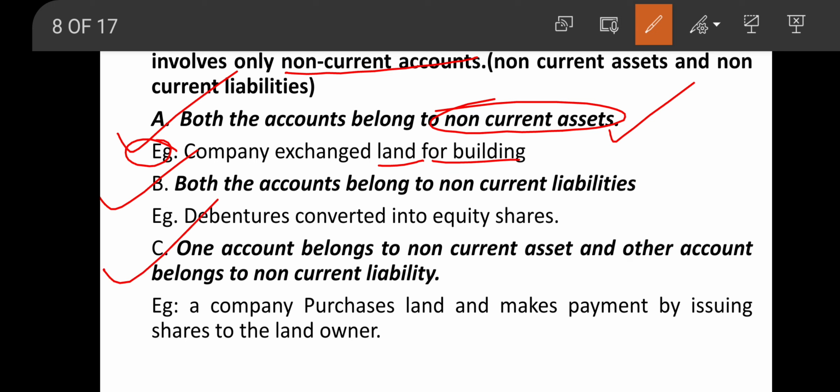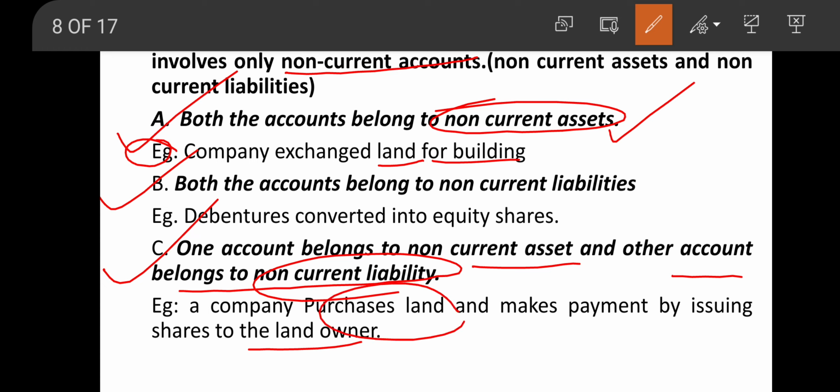Next, one account belongs to non-current asset and the other account belongs to non-current liability. A company purchases land and makes payment by issuing shares to the landowner. So in this case, land is a non-current asset and shares is a non-current liability. So one account belongs to non-current asset and one more item belongs to non-current liability. In this case also there will be no flow of fund.